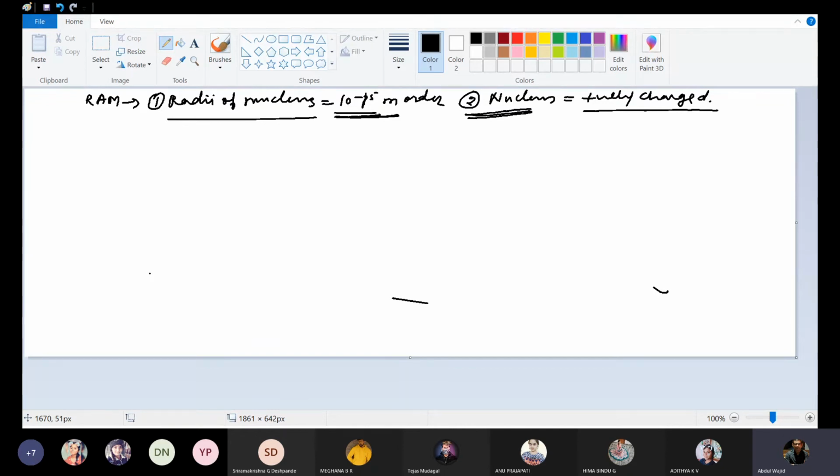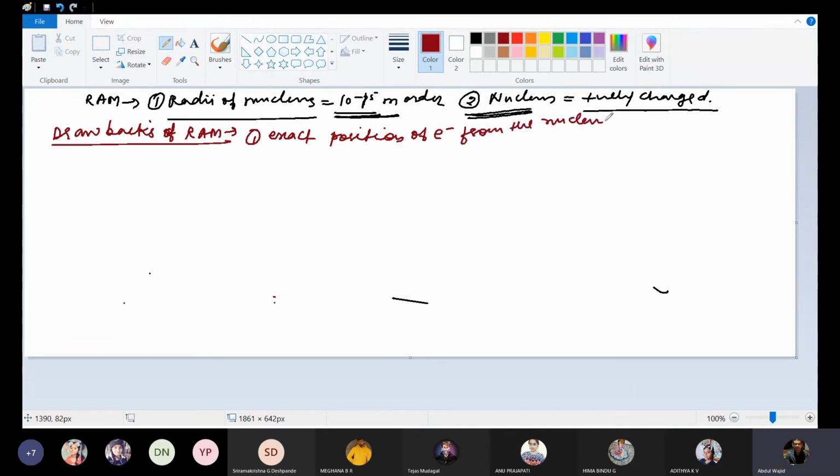Now see, what are the drawbacks of Rutherford's atomic model? First, the exact position of the electron from the nucleus is not mentioned in Rutherford's atomic model.